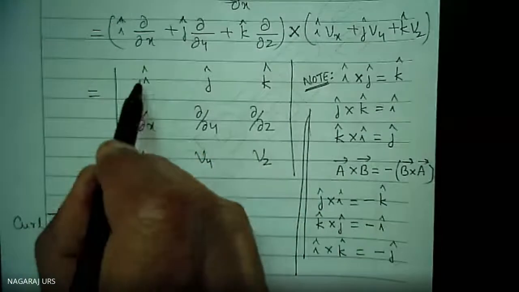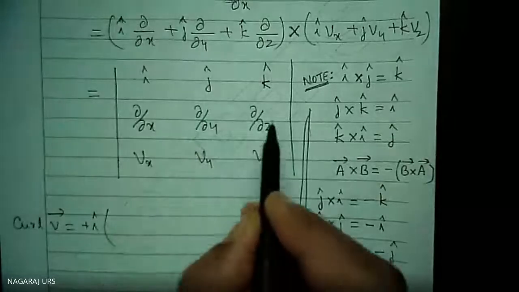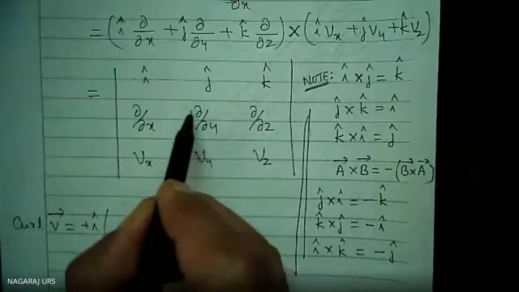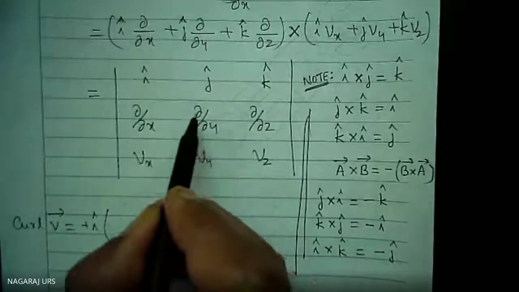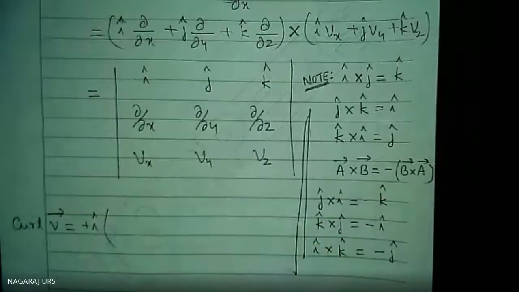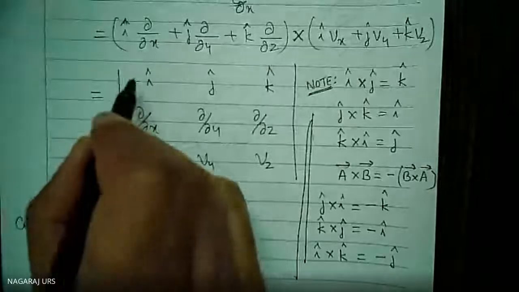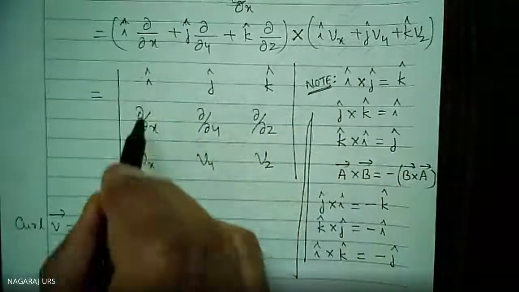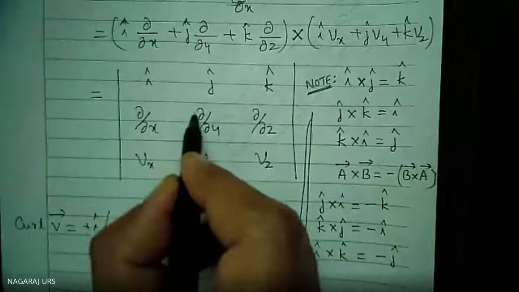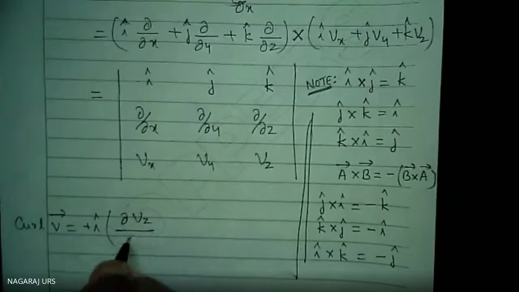Leave this column, leave this row, the remaining 4 factors. You have to multiply these two principal diagonal values minus the remaining 2. Okay, so focusing on this, this one and this one I had to leave. Now I have to multiply these two, del Vz divided by del y.